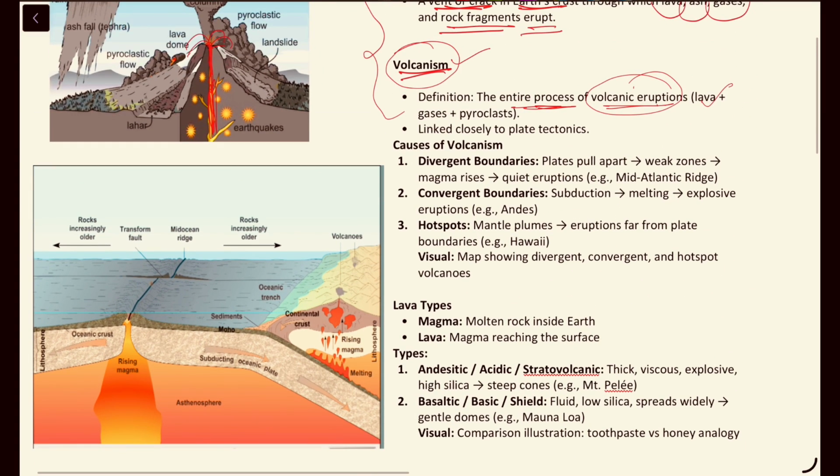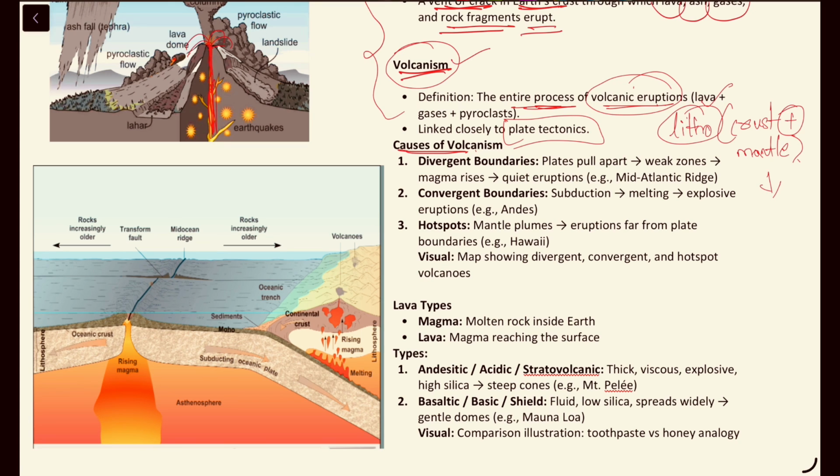So what are the causes of volcanism? Here we can link it to the plate tectonics. So what is happening according to plate tectonic theory? The lithosphere of the earth. What is lithosphere? Crust plus uppermost mantle region. So the lithosphere of the earth is divided into different plates, and these plates are not static and they are dynamic in nature, and the movement of these plates can be towards each other.